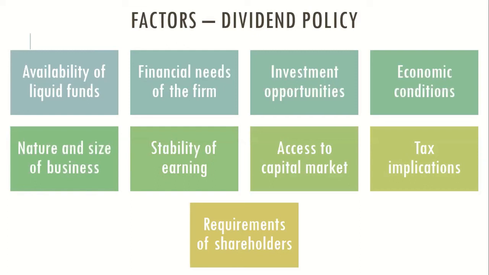First is availability of liquid funds. How much money do you have? The amount of dividend that you will declare depends on how much profit is available with you. Depending on that, you will decide on your dividend. If you have more money, you will pay more dividend. If you have less money, you will pay less dividend.